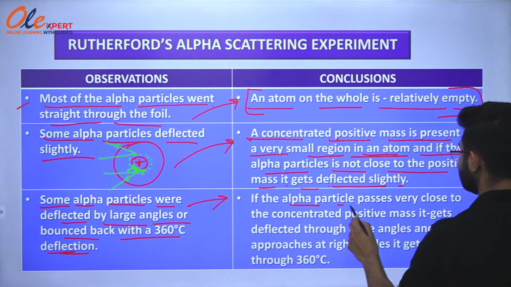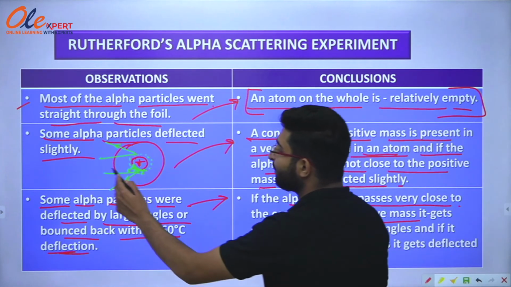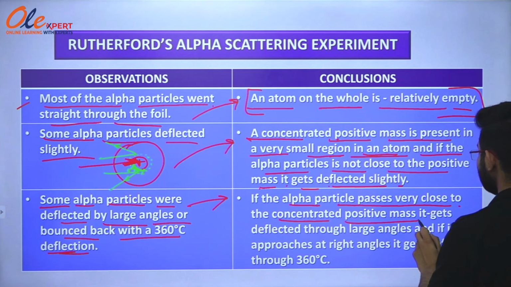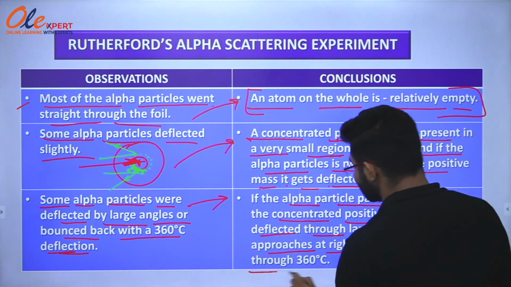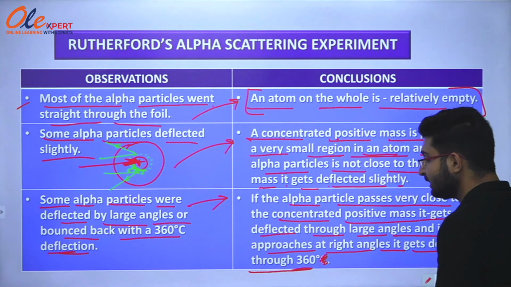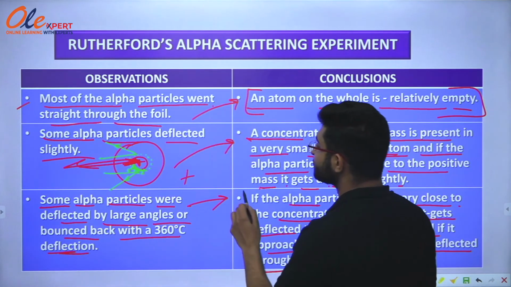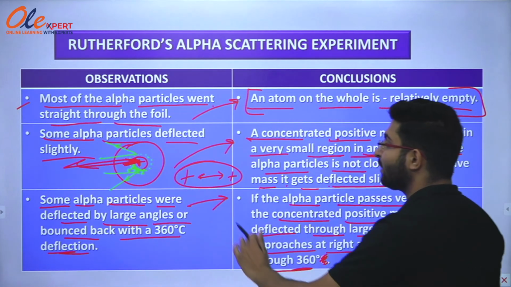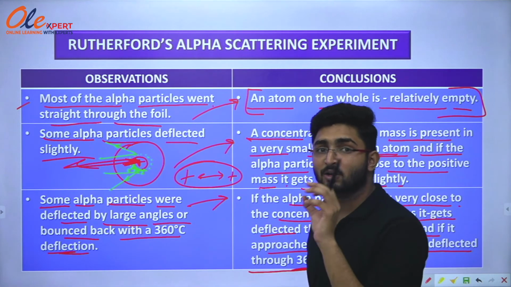If the alpha particle passes very close to the concentrated positive mass, it gets deflected through large angles, and if it approaches at right angles, it gets deflected through 360 degrees, because we know that positive charge will repel positive charge. That's why the alpha particle deflects back from the positive mass, the center of the atom.